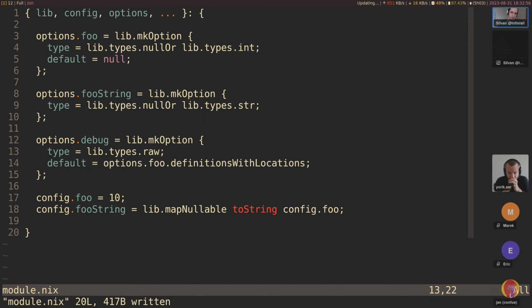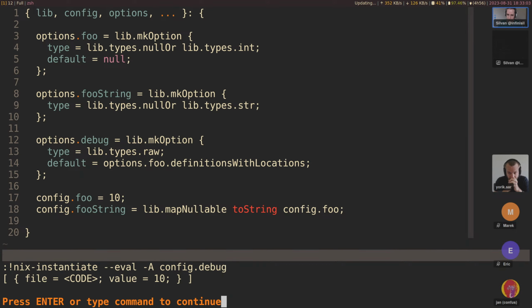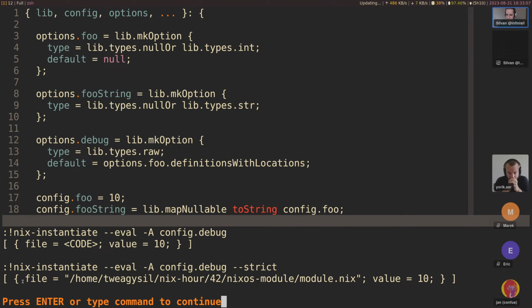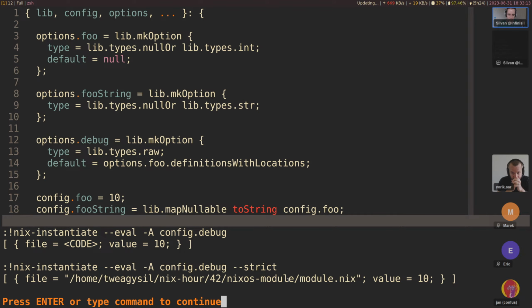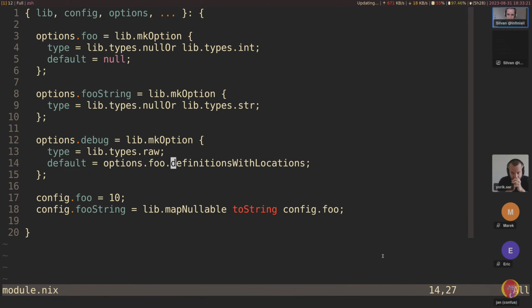That is a type that doesn't really restrict you in any way or check anything. And let's try to evaluate this, debug. Yeah, so that works. We can access, in this case, where the foo option was defined. So in this case, this config.foo value down here, and the value of it, using definitionsWithLocations.